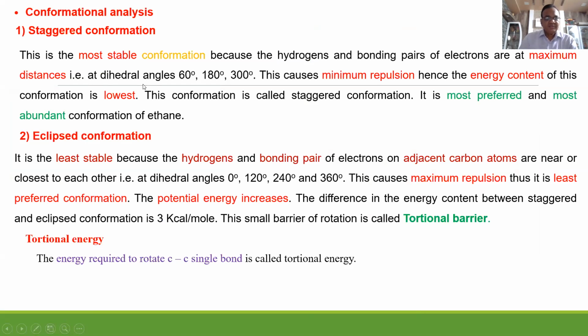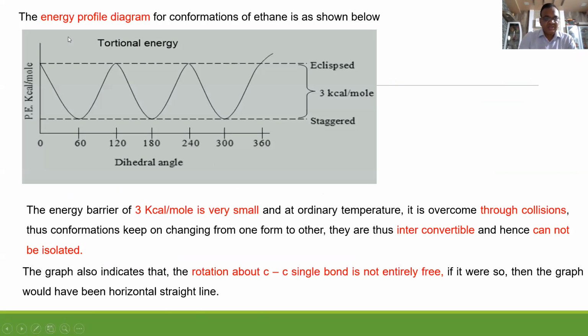Conformational analysis of ethane. The staggered conformation is obtained by rotation through 60, 180 and 300 degrees. This is the lowest energy, that's why it is most stable. But the eclipsed conformation of ethane is obtained at 0, 120, 240 and 360 degrees of rotation of the carbon-carbon single bond, so it is the least stable. Its potential energy increases due to group interaction, observed to be 3 kilocalories per mole. So more energy, less stability. That's why the eclipsed conformation of ethane is less stable than staggered.